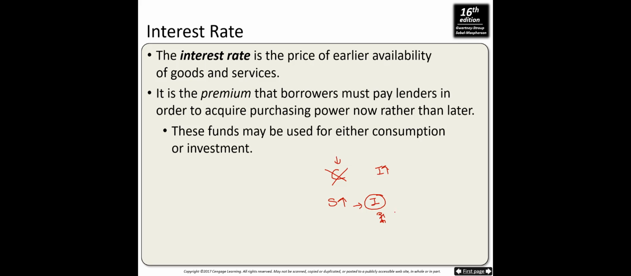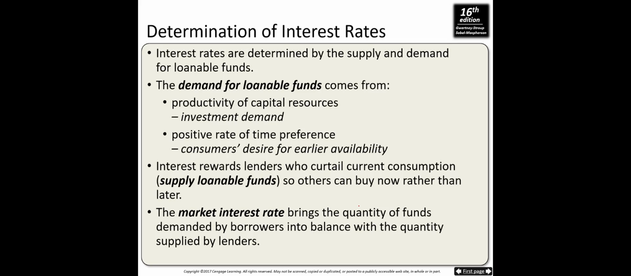So people who are in need of funds to do investment prefer to get the resources today. And because they prefer to get the resources today, they need to pay some compensation. That is called interest rate. Interest rate is the premium that borrowers must pay lenders in order to acquire purchasing power now rather than later. These funds may be used for either consumption or investment. The next question is how we determine the interest rates. Interest rates are determined by the supply and demand for loanable funds.